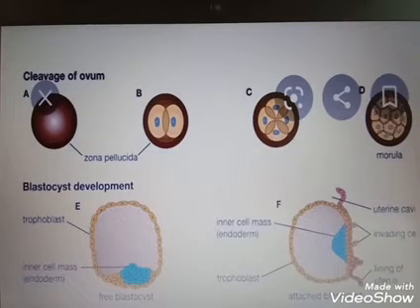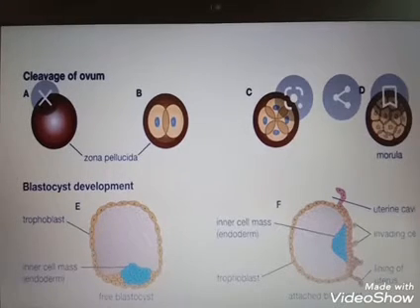The second meiotic division is unequal and results in the formation of the second polar body and the haploid ovum, otherwise known as the ootid. Then the haploid nucleus of the sperm and that of the ovum fuse together to form a diploid zygote with 46 chromosomes. Then the next step is cleavage.